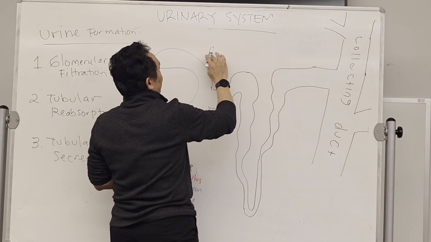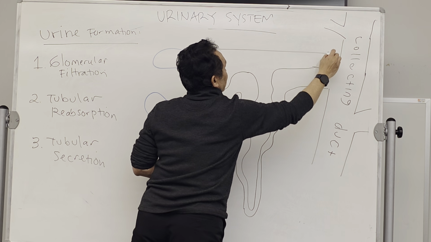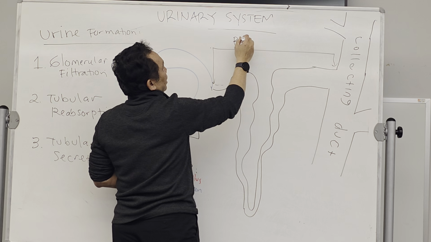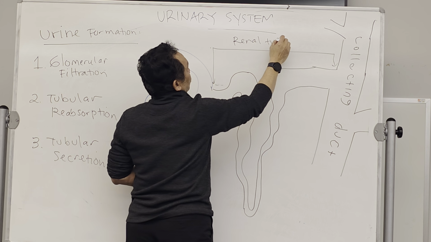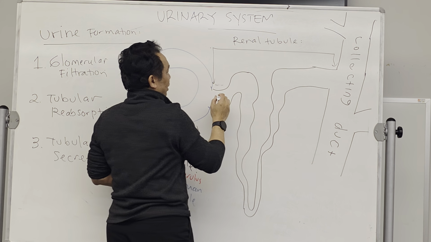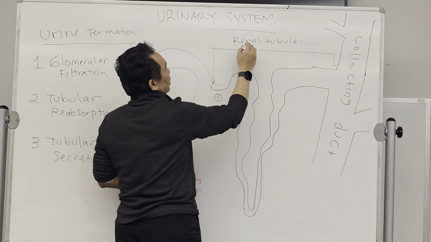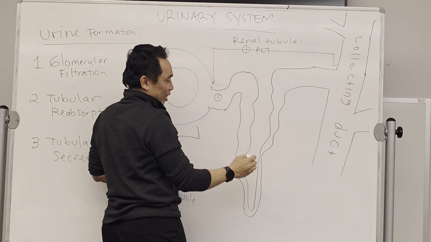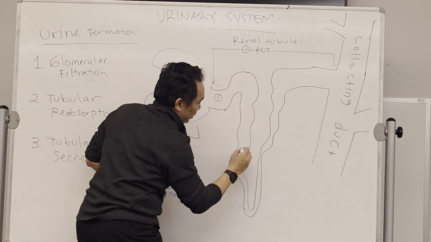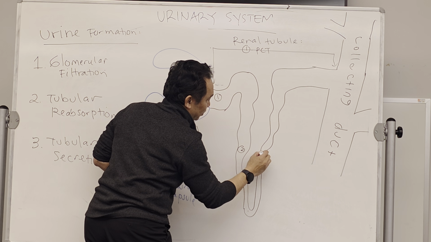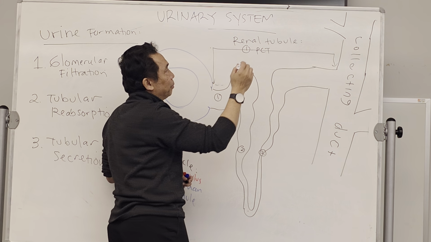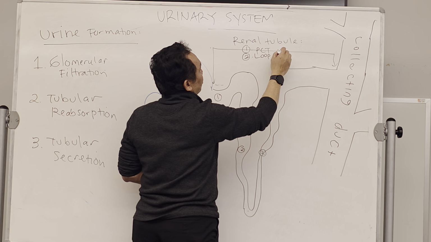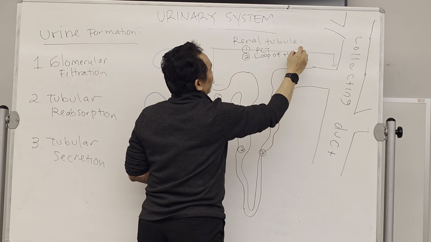And this one from here to here will be the renal tubule. That consists of number 1, PCT. Number 2, down and up, loop of Henle.